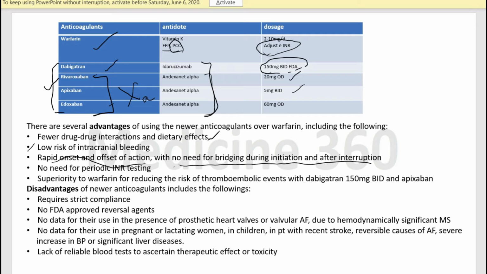In the case of warfarin, we initially give heparin, then we start warfarin, and a few days later we stop the heparin and continue with warfarin. This effect is called bridging. If we do not give heparin, in some cases warfarin inhibits the anticoagulants, which are protein C and S, and the coagulants, which are factors 2, 7, 9, and 10, and the half-life of protein C and S is shorter than that of the coagulant factors.